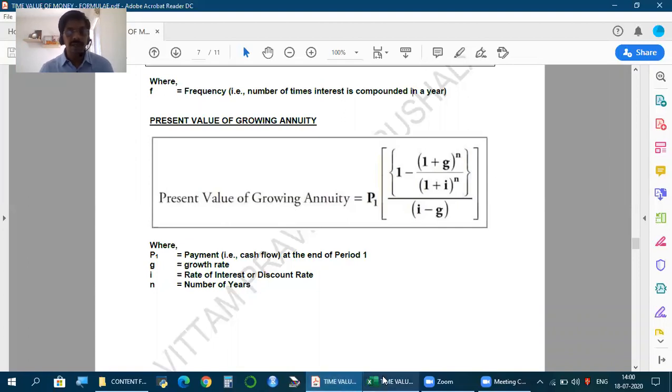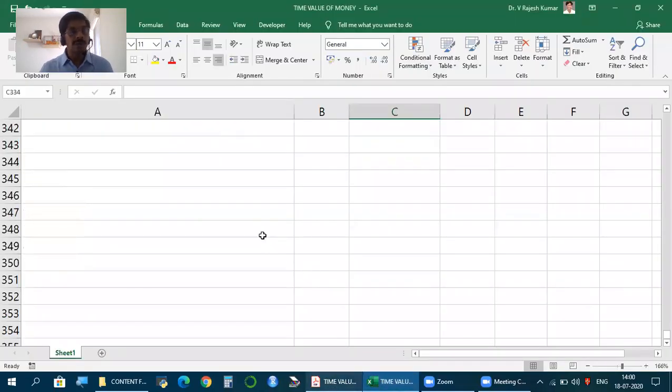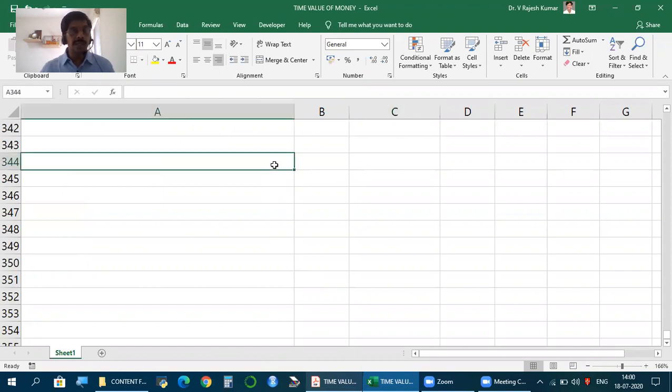This is annuity. So we discussed one special case, annuity, where we learned how to find the future value of annuity and the present value of annuity. And along with annuity, we discussed growing annuity, and we learned how to find the present value of growing annuity. That is a requirement. Future value may not be a requirement. Now let's go to another case, the last case, perpetuity.